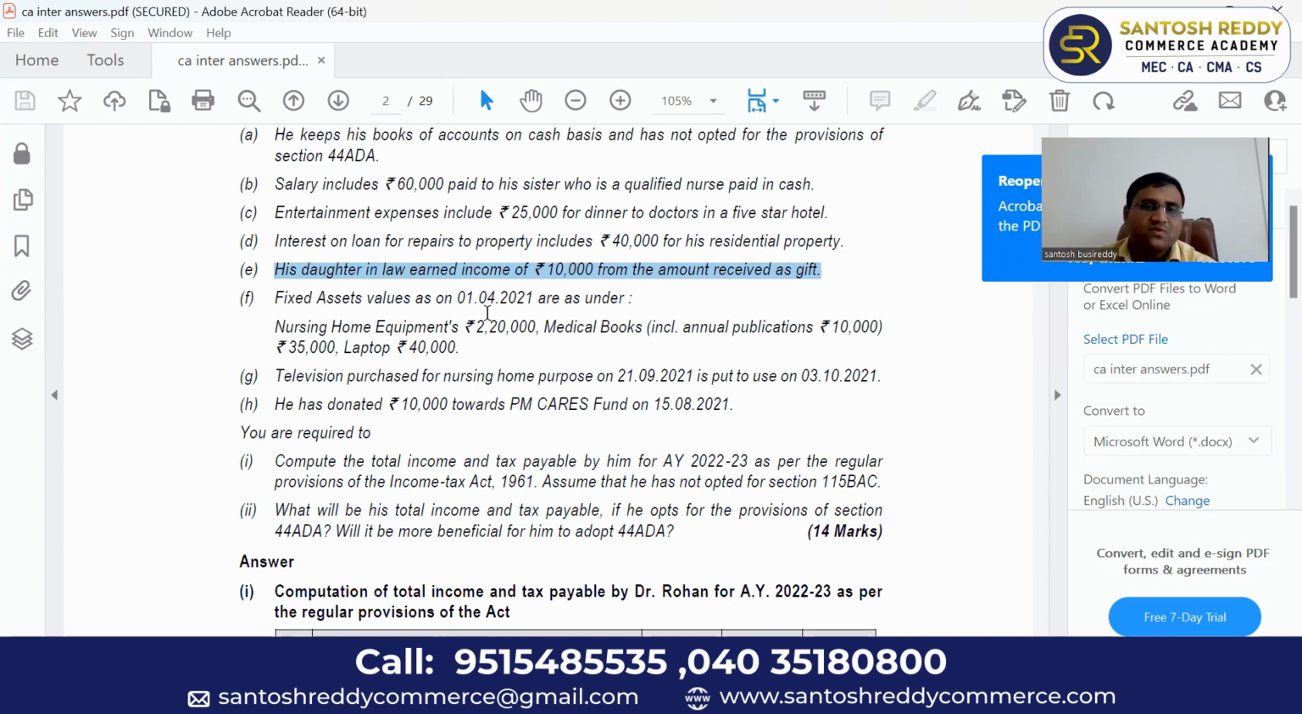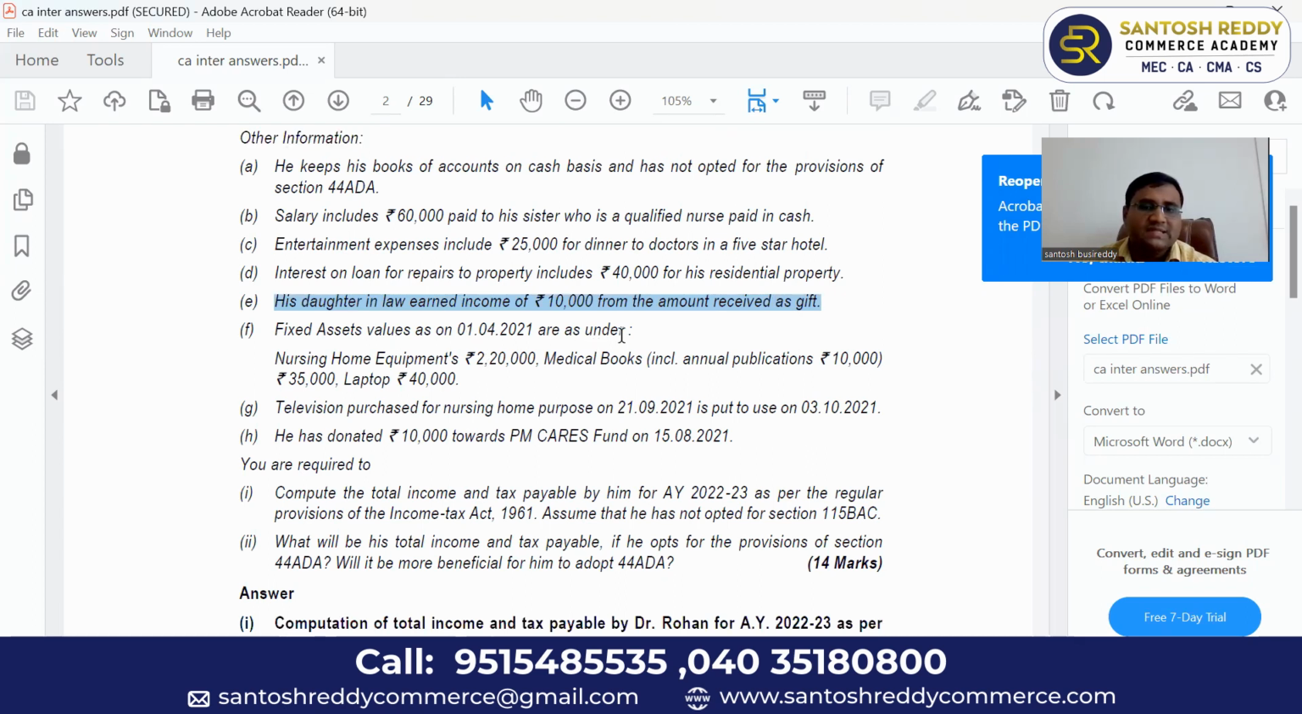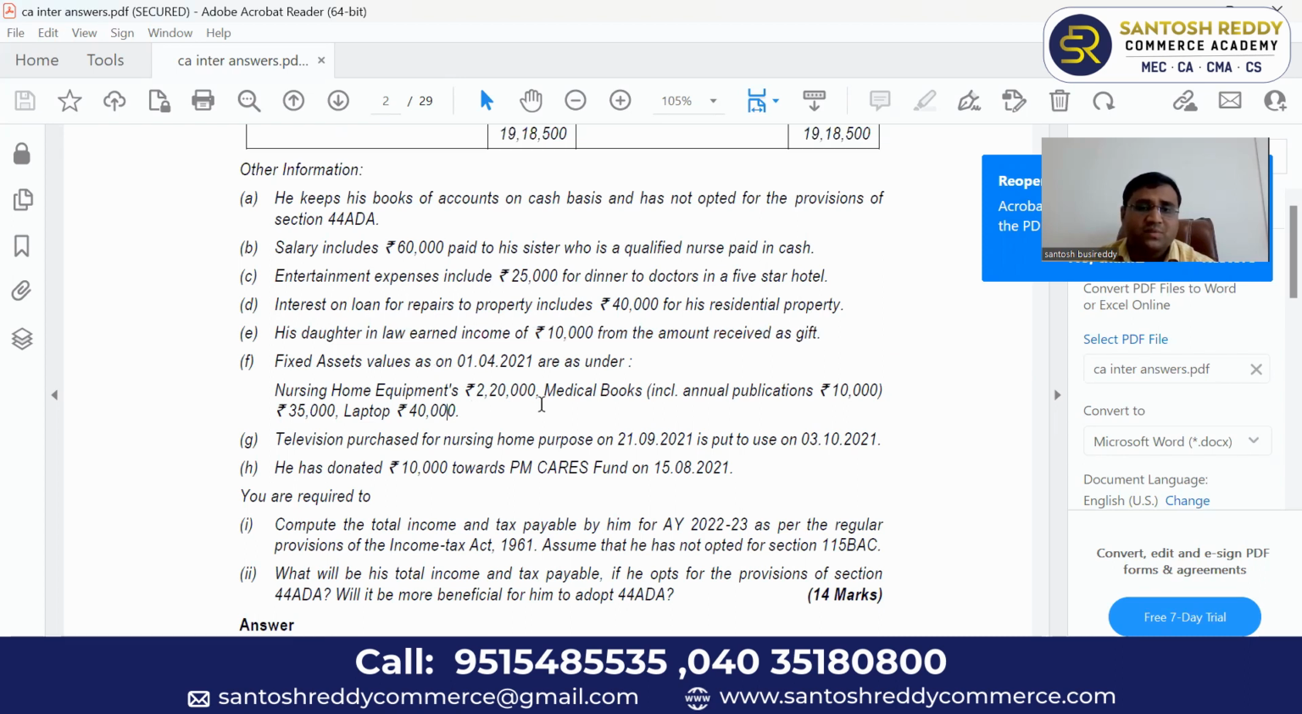Next, fixed assets value as on 1/4/2021 as under. Fixed assets values, that means opening balance of fixed assets: nursing home equipment, 2,20,000; medical books, including annual publications, 10,000, 35,000; laptop, 40,000. This information is given for what purpose? Depreciation calculation purpose. Nursing home equipment, you can take 15% as plant and machinery. Medical books are eligible for depreciation at 40%. Laptop, that means computers, is eligible at 40%.